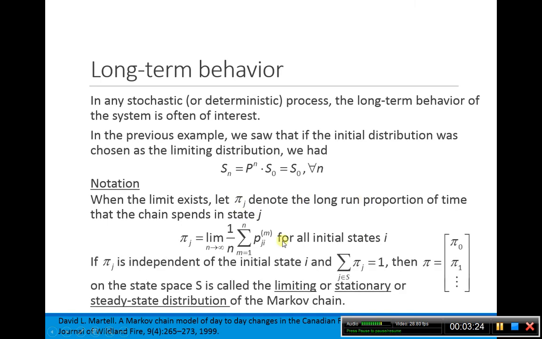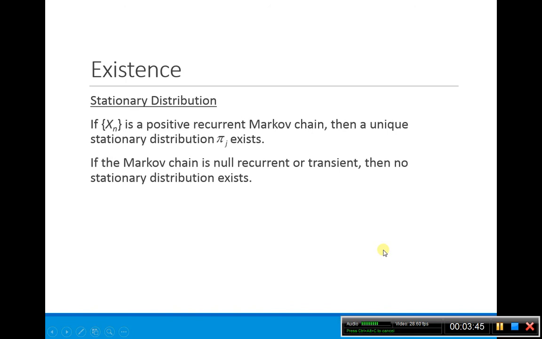We call our pi j the limiting, or stationary, or steady state distribution of the Markov chain. Remember, the sum of our pi j's has to be equal to 1, because the chain has to be somewhere for all time. If you have a positive recurrent Markov chain, then you have a unique stationary distribution. If it's null recurrent or transient, then no stationary distribution exists.